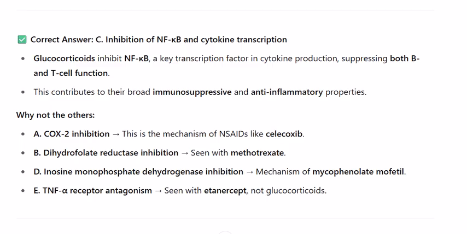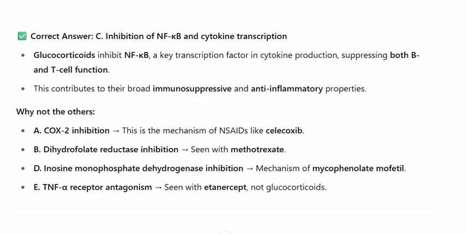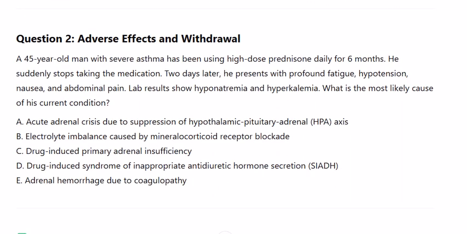Question 2. Adverse effects and withdrawal. A 45-year-old man with severe asthma has been using high-dose prednisone daily for 6 months. He suddenly stops taking the medication. 2 days later, he presents with profound fatigue, hypotension, nausea, and abdominal pain. Lab results show hyponatremia and hyperkalemia. What is the most likely cause of his current condition?